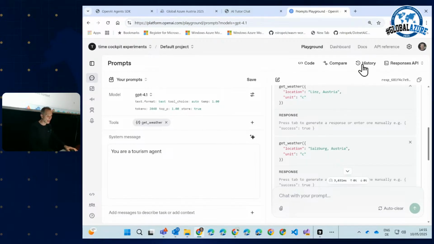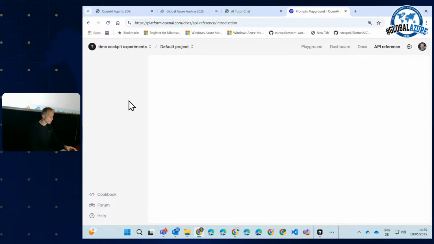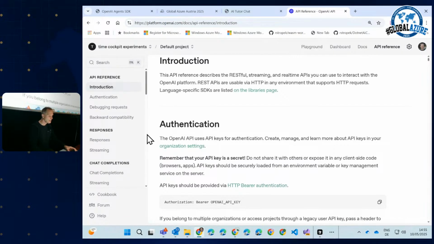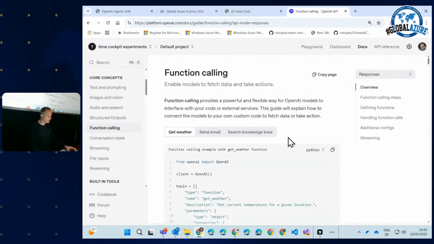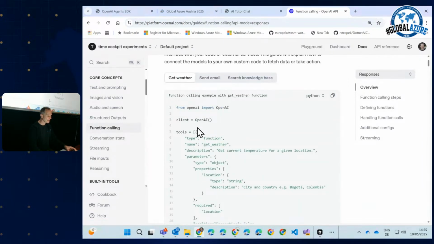Now, if you go down very deep and you take a look at the original API, for instance, this API here, then if you take a look at function calling, you will see that handling such function tools directly with the API of OpenAI is not a trivial thing. But luckily, this Agent SDK makes it super simple to provide tools.